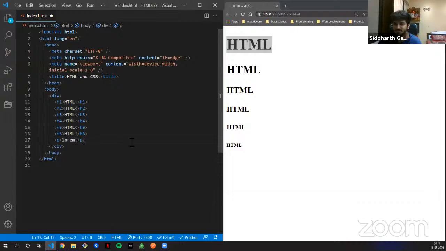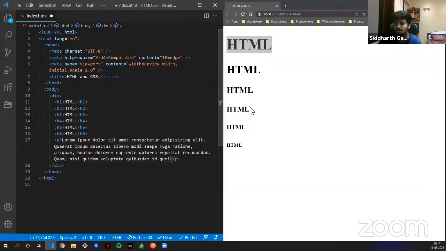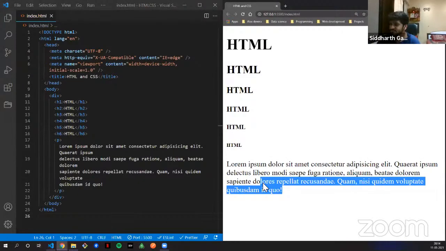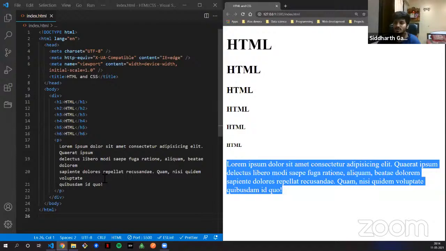Now what I've done here is, again, Emmet gives you this. So you type in lorem and you press tab. So it gives you some content. This is just dummy content that it gives you. It is 4 lines, right? So this is something that you have to wrap around a p tag and not an h6 tag. So this is what I was talking about. This is where you use a p tag.